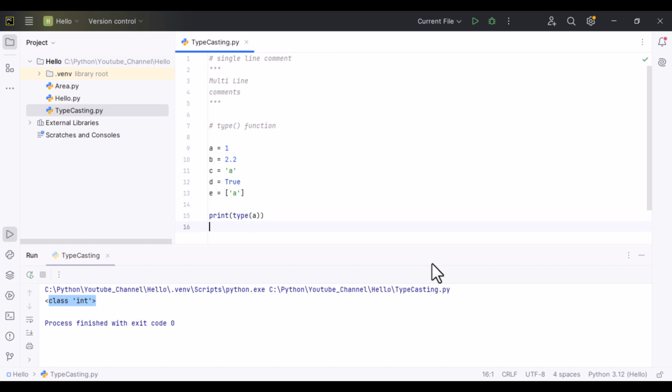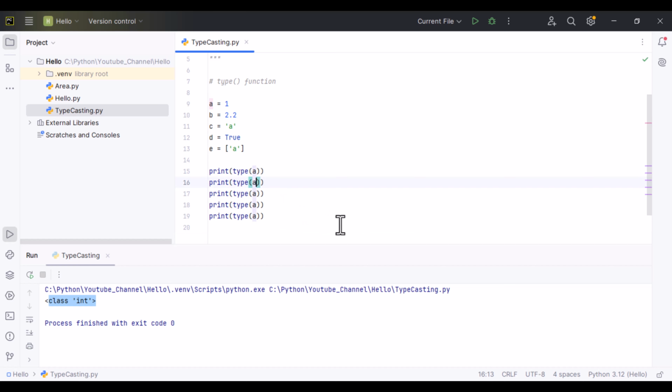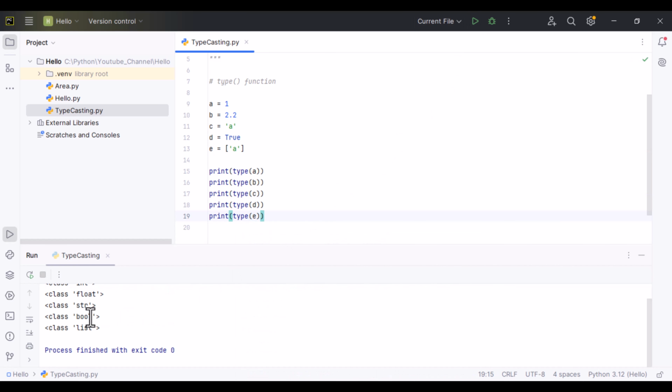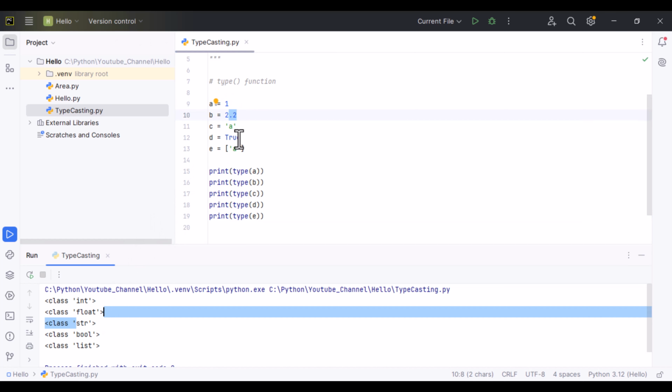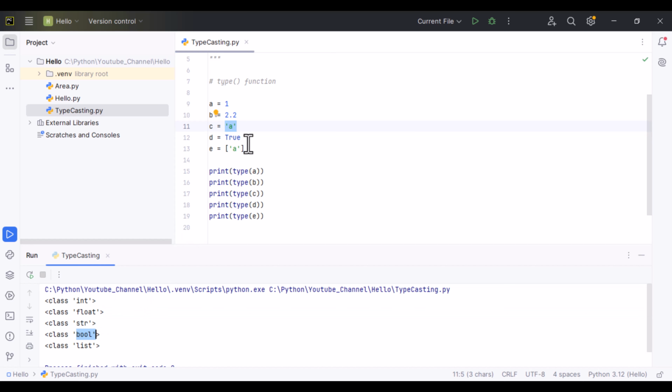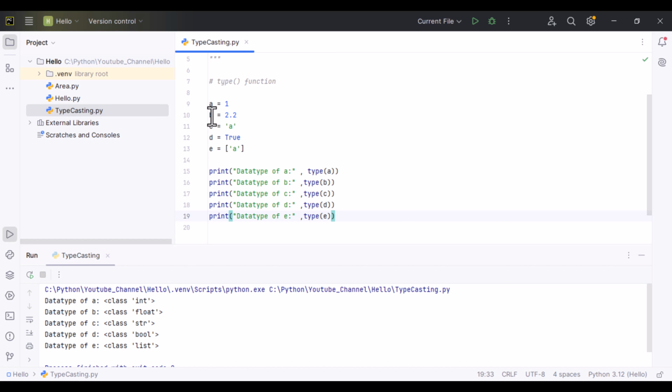I will copy paste it 5 times and change the variable names. If I execute this code, it returns class int, and then float, string, boolean, and list. So the data type of a is int, which is an integer. For b it is showing float, and for e it is showing list, which is a list.